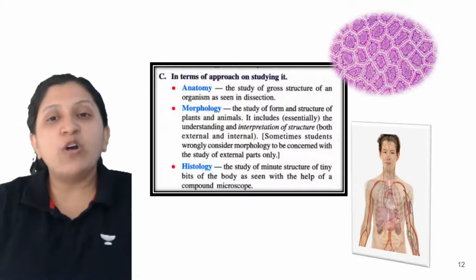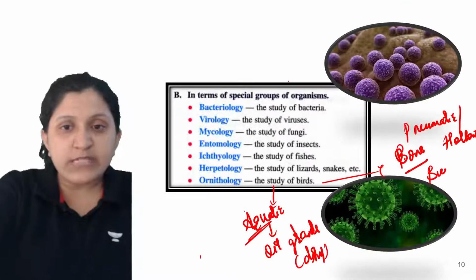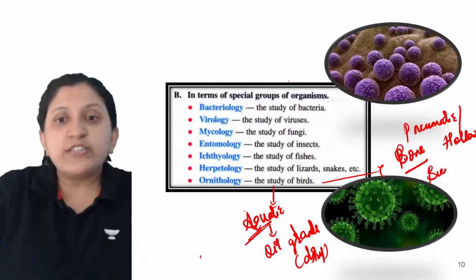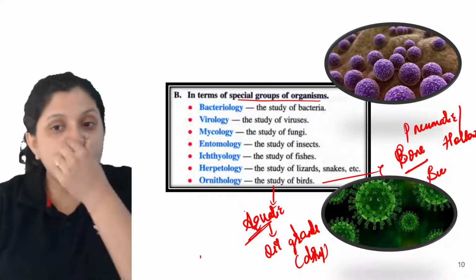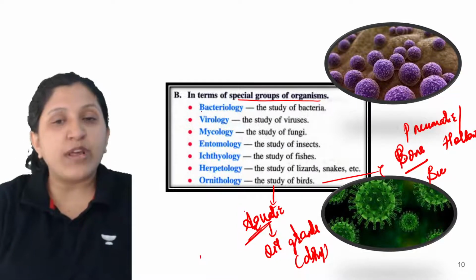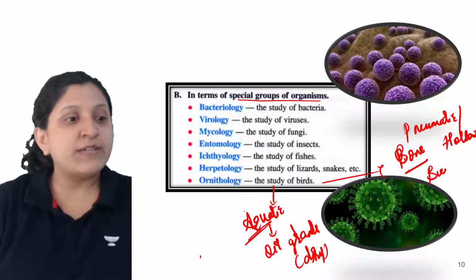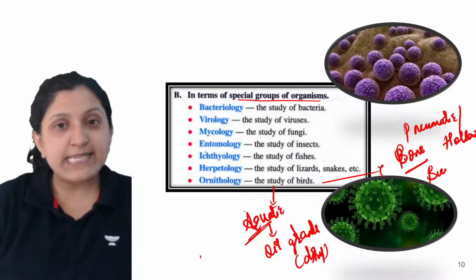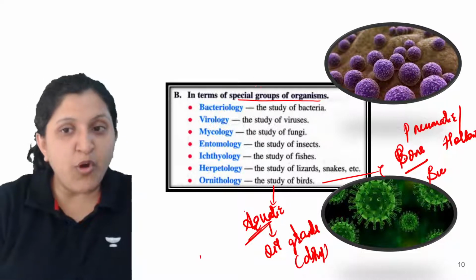Now moving on to the approach to studying it. You could see here that this was in terms of special groups of organisms. What are the special groups of organisms? Bacteria, virus, fungi, insects, fishes, snakes, lizards, and birds. All these come under the special groups of organisms.